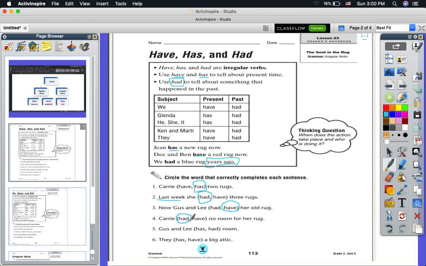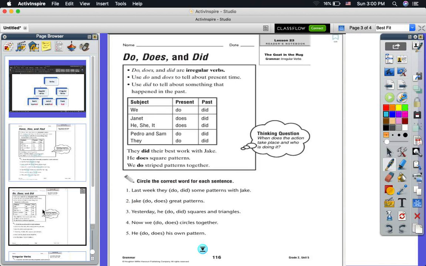I cannot say have. If I want to put it in the present it will be Carrie has. Gus and Lee has or had room. Of course, Gus and Lee are plural, so I cannot say has, it will be had room. Even if you don't have a word that tells you about the past, you have to choose the correct verb. I cannot say Gus and Lee has, so it has to be had here. They has or have a big attic. They have, yes. So I cannot say they has because has only goes with singular.